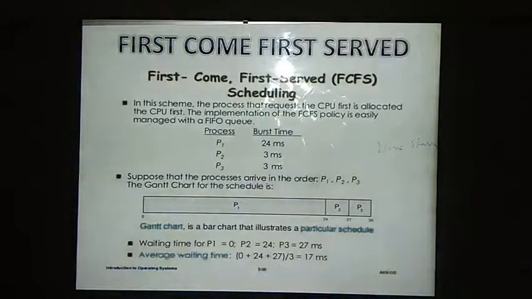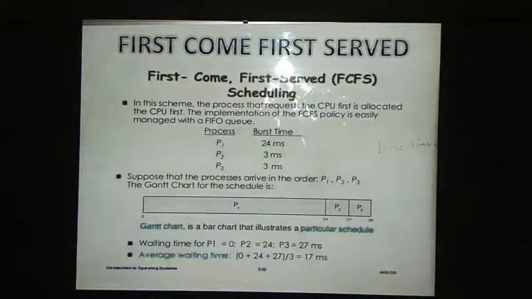Once the CPU has been allocated to a process, it will not release the CPU until it completes the execution. That is the reason we say that it is a non-preemptive algorithm, and it is not suitable for a time sharing operating system. This is what FCFS scheduling is.